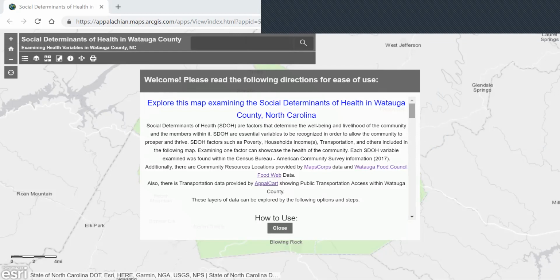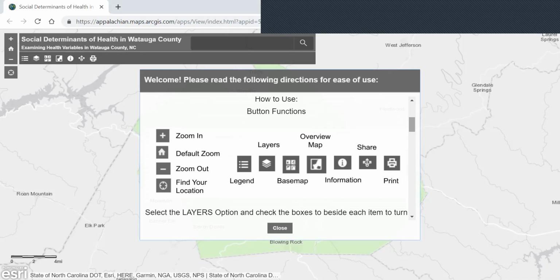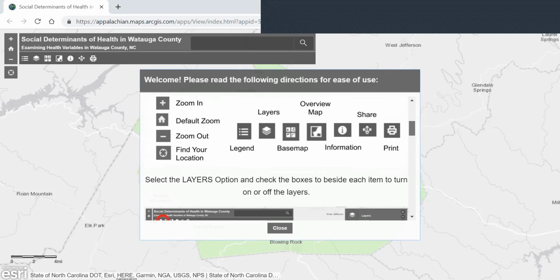In this first pop-up, there's a brief description of the map and the data, as well as some instructions and screenshots for how to use this map. Here's an image of the button functions, and with these functions and these directions, I'm going to go over right now.